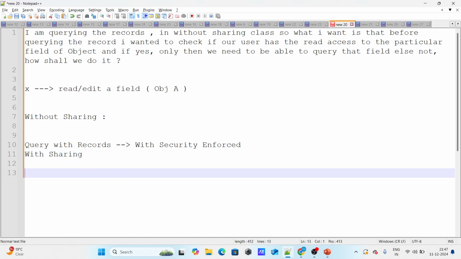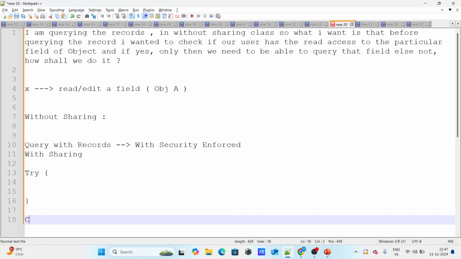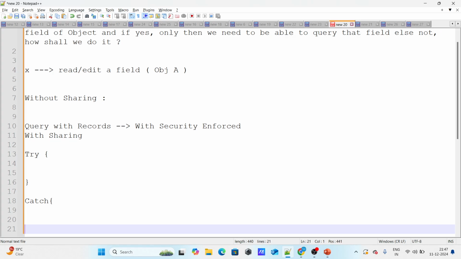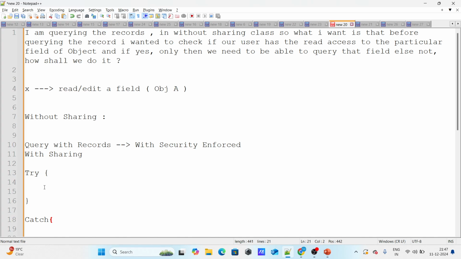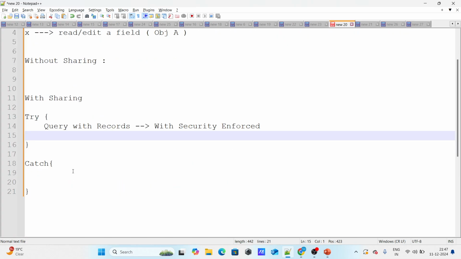This is the second thing, and I'll try to add a try catch block. Inside the try catch block, I'm going to query the records. I will have with sharing in the class, I'll query the record with the security enforced keyword, and then I will include a try catch block. That was one of the solutions that I gave.